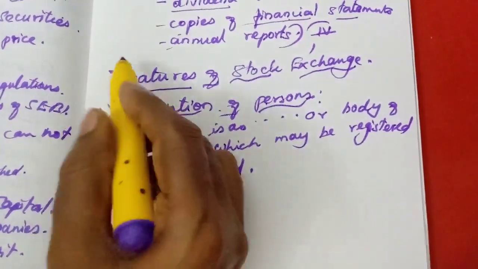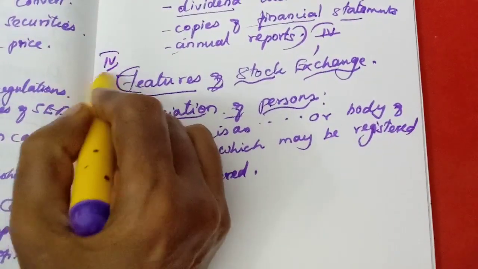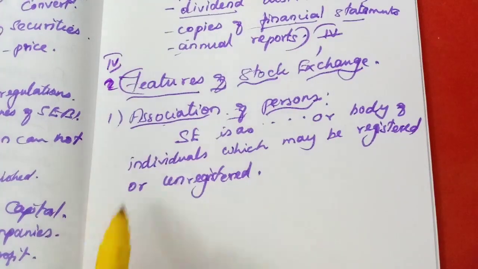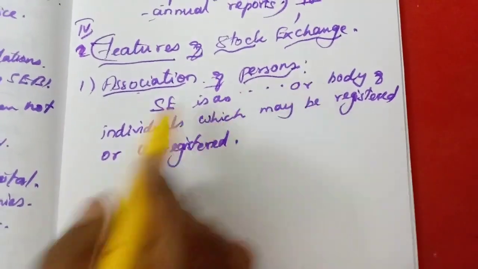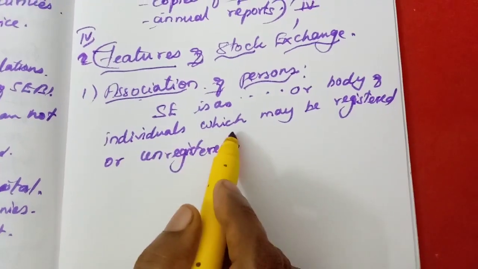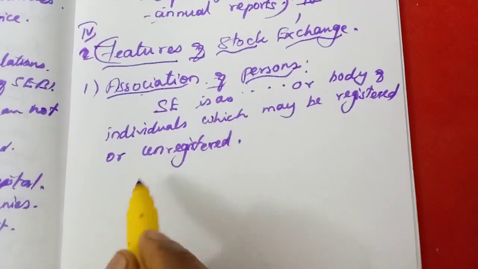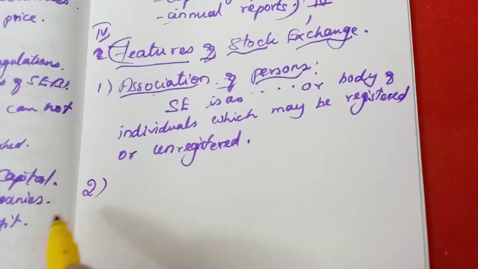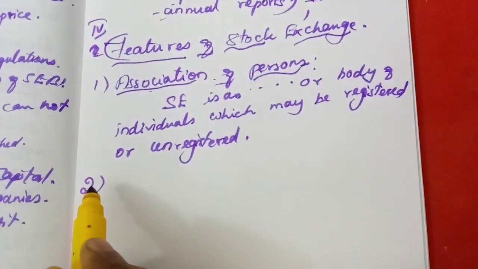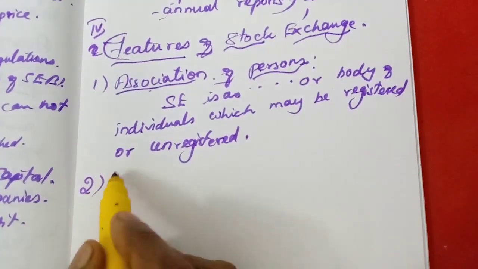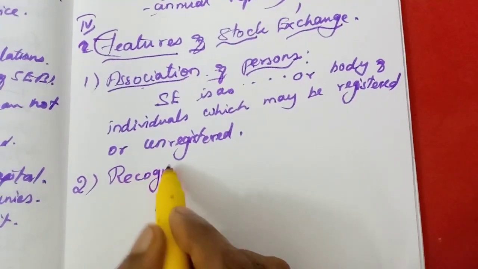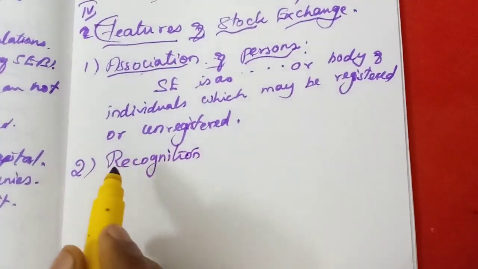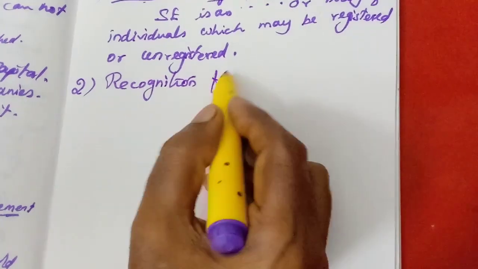Then the feature is the second question. Okay, learn fully. That's why I am explaining now. A stock exchange is an association of persons or body of individuals which may be registered or unregistered. Very easy one. Second one, recognition from central government. Simply, they cannot register. Okay, recognition from central government.